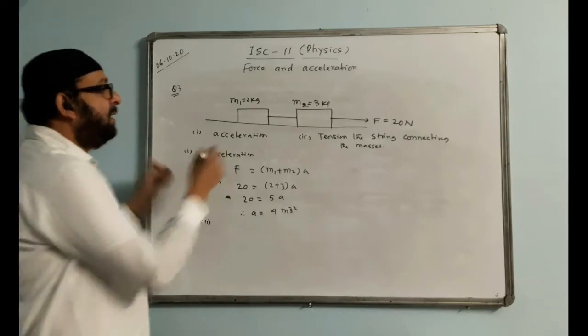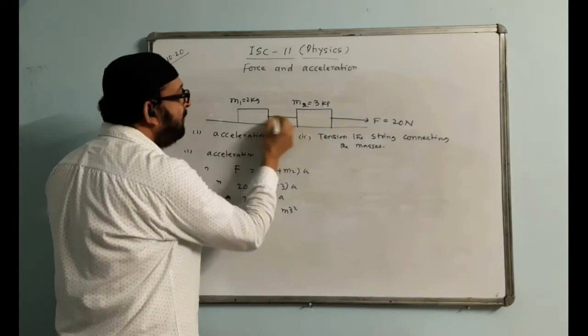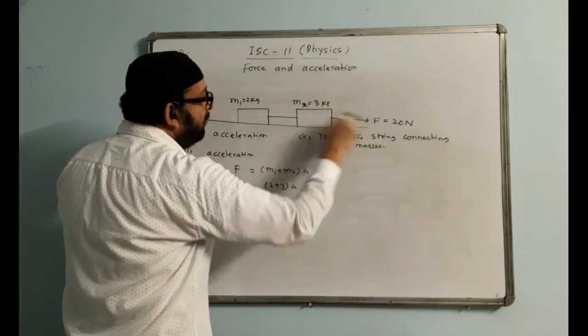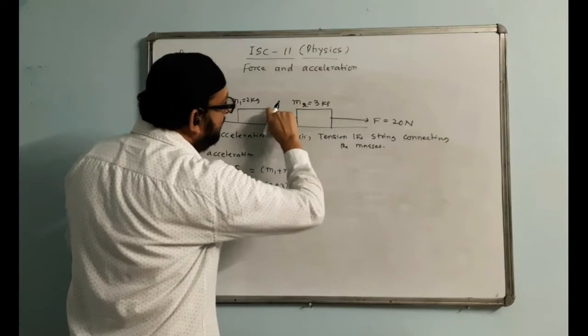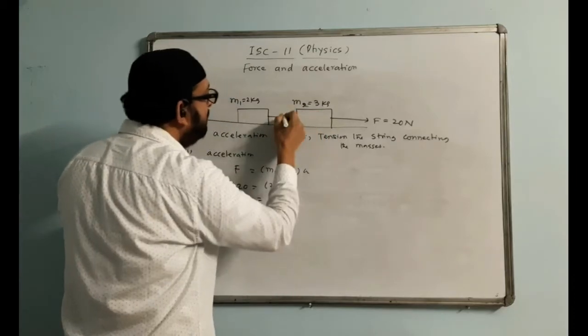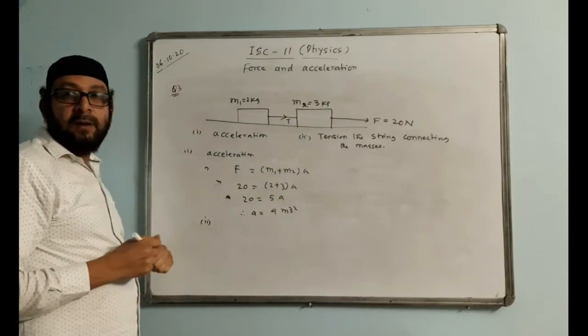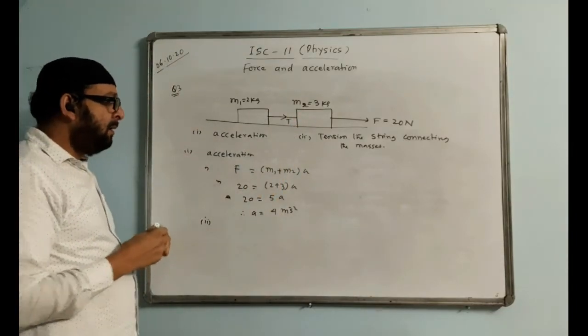Now the tension between these two masses, we will find the tension. The tension will be in the direction of the force, because the string will get stretched in this manner. So tension will be acting like this, in the direction of the force applied.